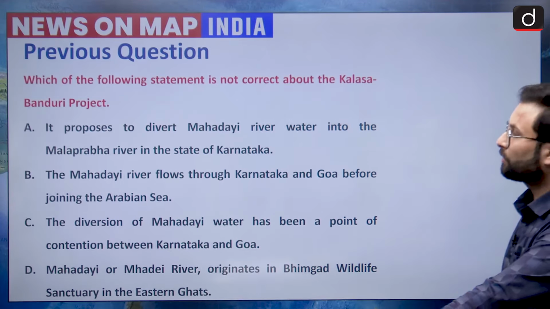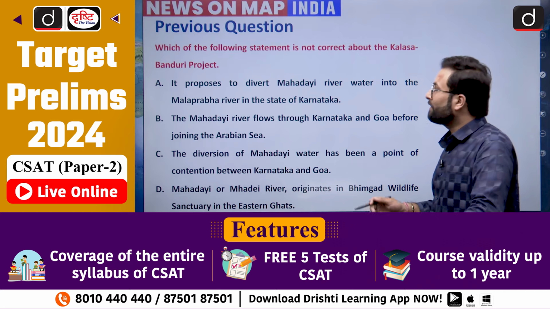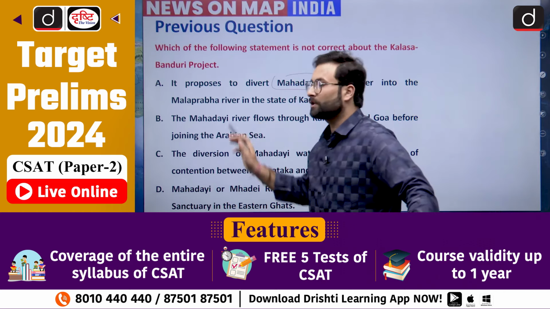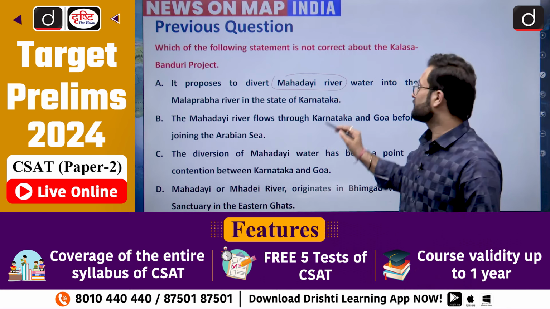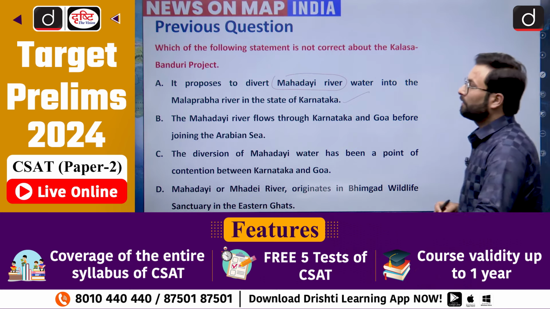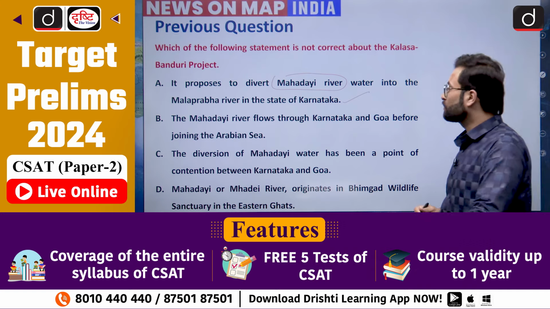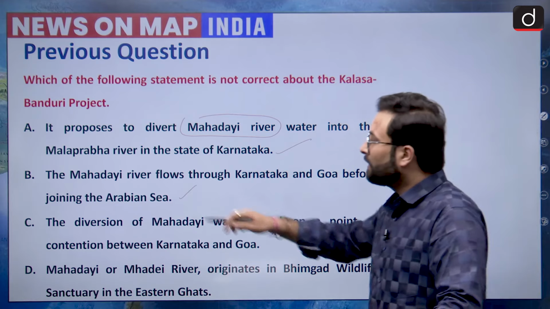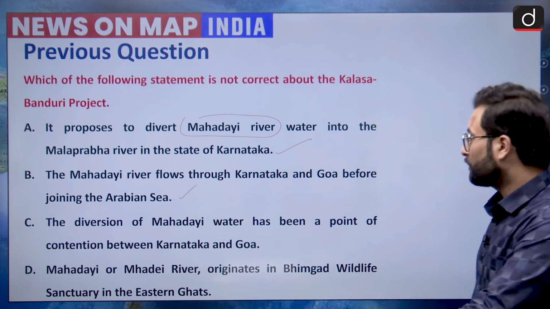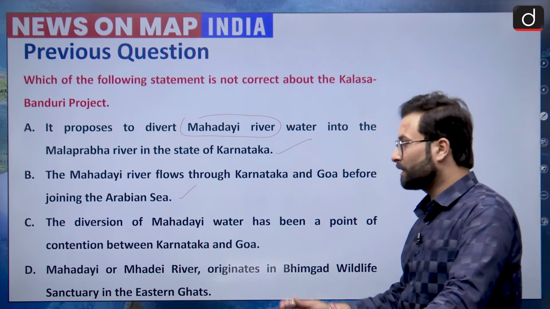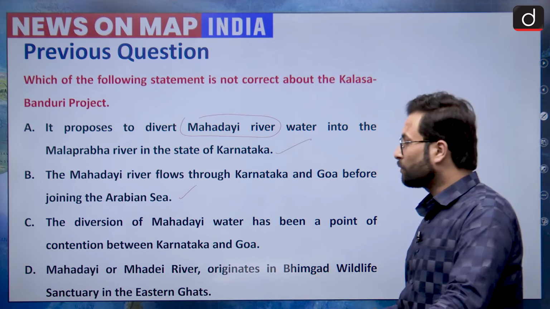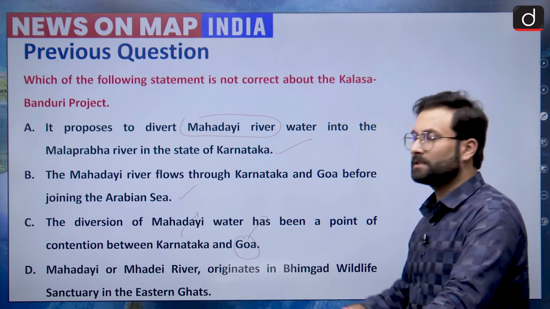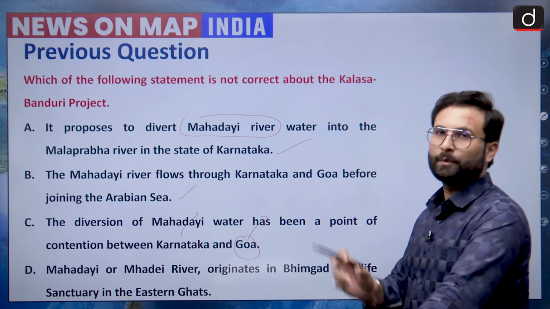Now coming to the options again. It proposes to divert water from the Mahadayi river into the Malaprabha river in the state of Karnataka. We have seen that, so this statement is correct. The Mahadayi river flows through Karnataka and Goa before joining the Arabian Sea, so this is also correct. The diversion of Mahadayi river water has been a point of contention between Goa and Karnataka. As I told you, Karnataka is the upper riparian state and Goa is the lower riparian state, because of which there is a point of contention over the availability of water.